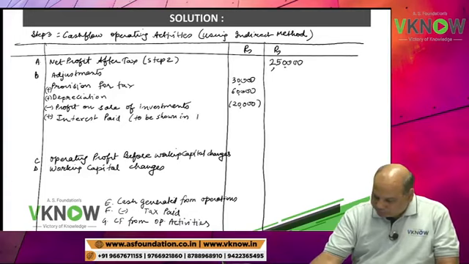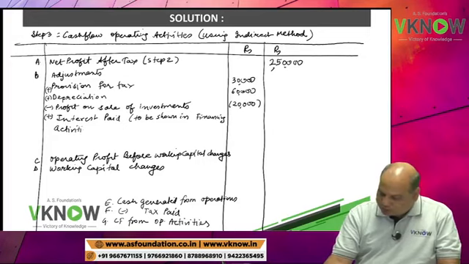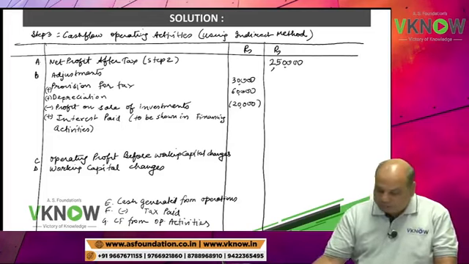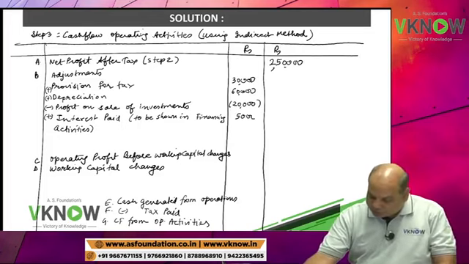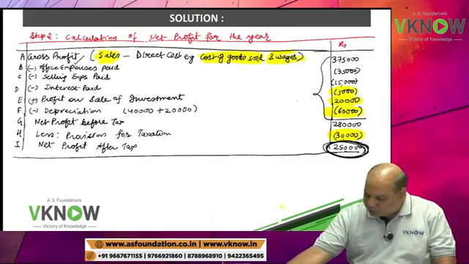Although we are not preparing it, I am just writing for your understanding. 5,000 rupees. So we have to adjust four items.